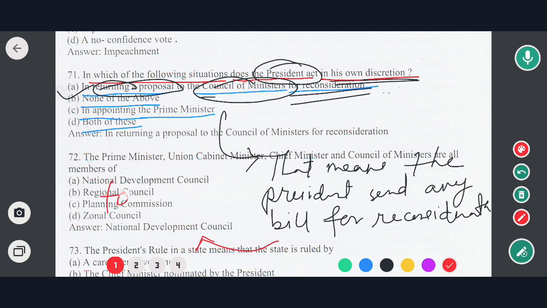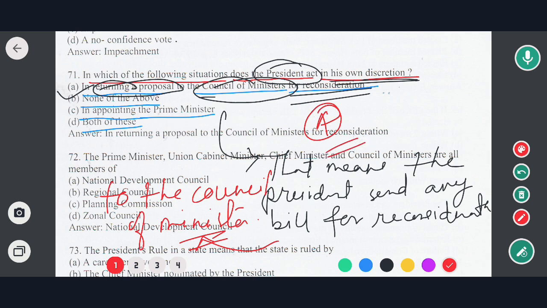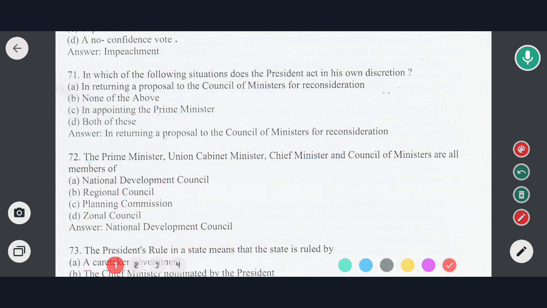To the Council of Ministers for reconsideration. So in this case, option A would be the correct answer. Now moving to the next question.